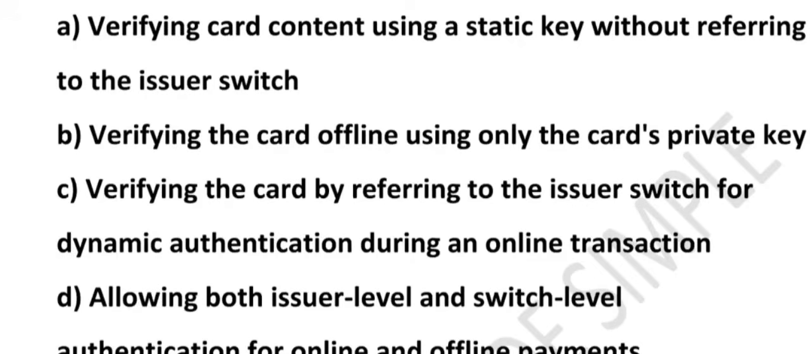Option C, now this one is the correct one. DDA is dynamic data authentication. It always happens online. The card is checked in real time with the issuer switch. Think of it like a WhatsApp OTP verification. Every time you log in, you get a new OTP, which makes it very hard to copy or cheat. Similarly in DDA, each transaction uses dynamic data, making it much more secure.